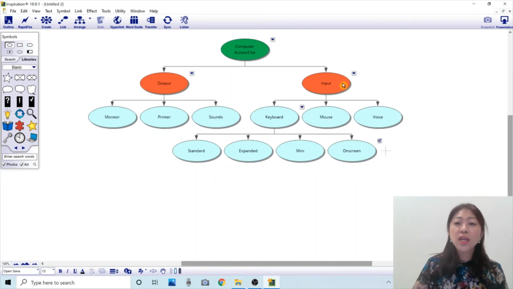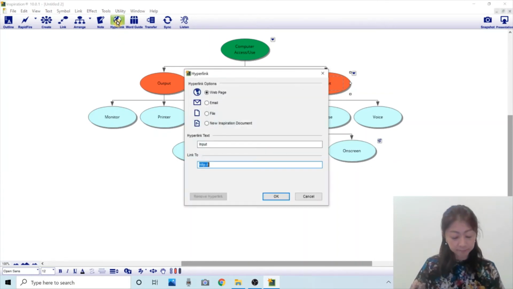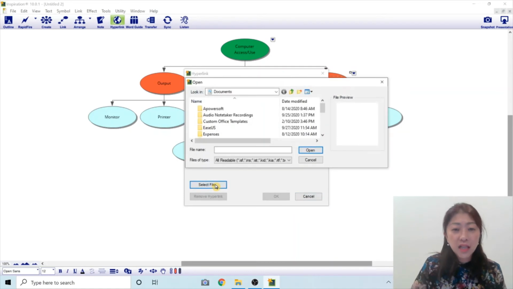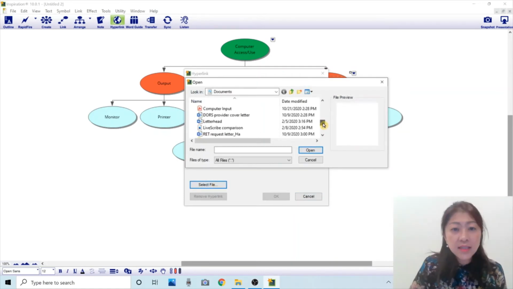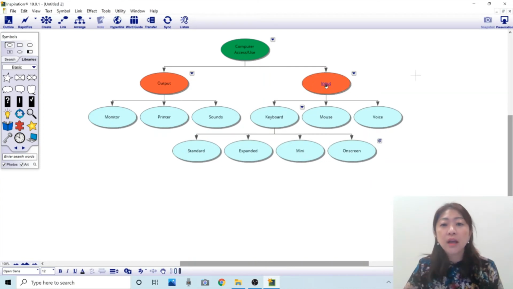The way you can link it is to click this input bubble, and then click hyperlink. I want to link a file, so I select file, and then down here, select file. It's here, the computer input PDF book. I select that, and if I click OK, now this input word is underlined.